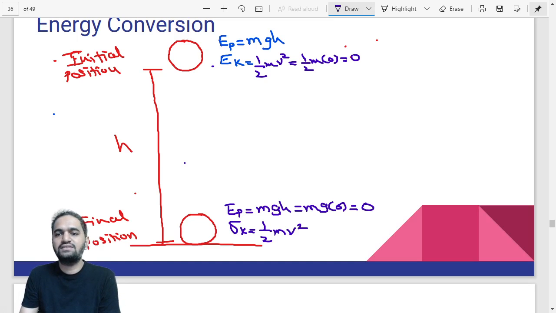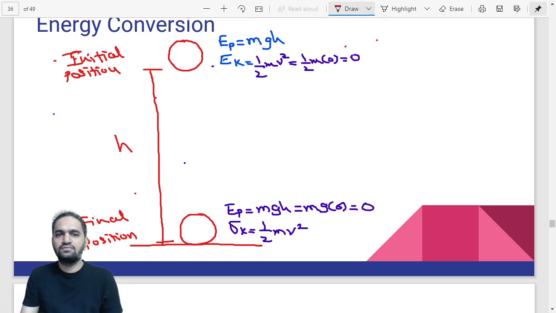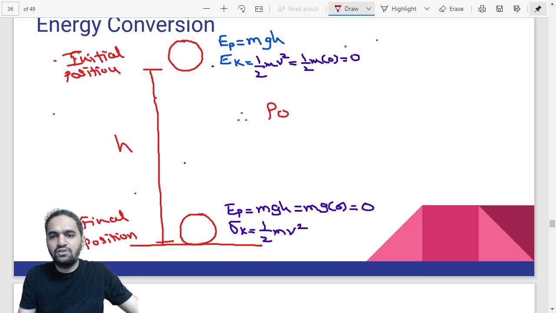So can I say that initially the potential energy was mgh, later on it became 0, and the kinetic energy was initially 0, later on it converted to half mv square? So can I say that potential energy got converted into kinetic energy, right?